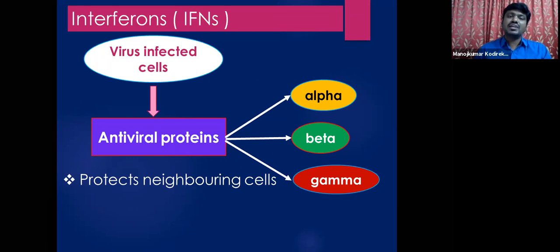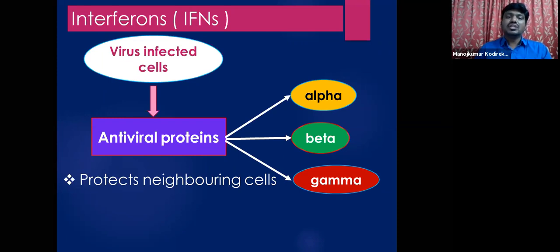The second kind of cytokines are interferons. These are abbreviated as IFNs, capital I, capital F, capital N, which stands for interferons. Generally these interferons are also proteins. All the cytokines are nothing but a wide variety of proteins.